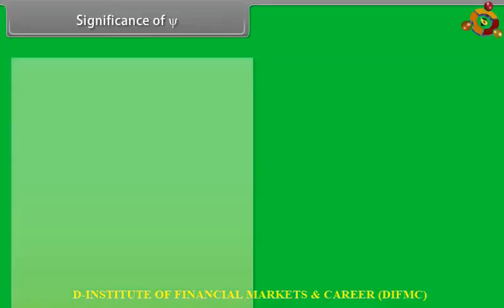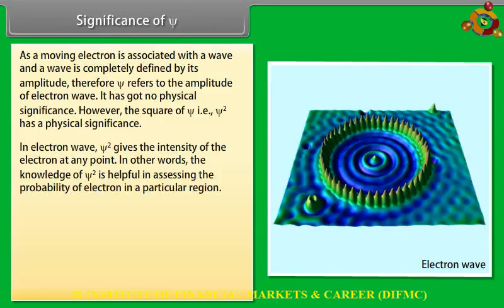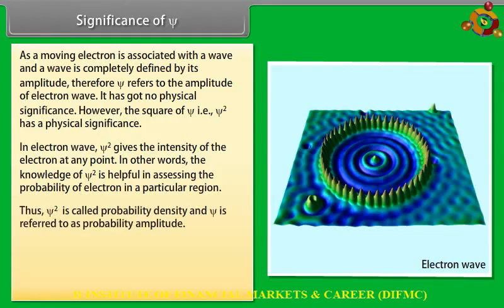Significance of psi. As a moving electron is associated with a wave, and a wave is completely defined by its amplitude, psi refers to the amplitude of the electron wave. It has no physical significance. However, the square of psi, that is ψ², has a physical significance. In the electron wave, ψ² gives the intensity of the electron at any point. In other words, knowledge of ψ² is helpful in assessing the probability of finding the electron in a particular region. Thus, ψ² is called probability density and psi is referred to as probability amplitude.